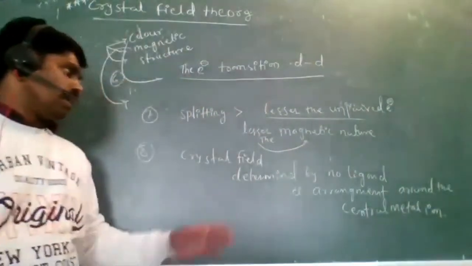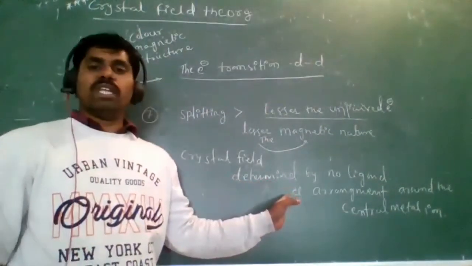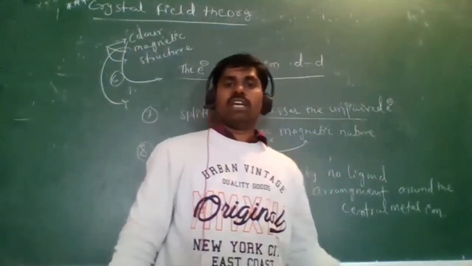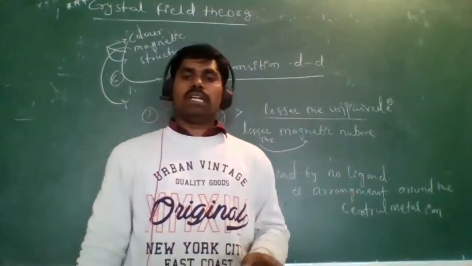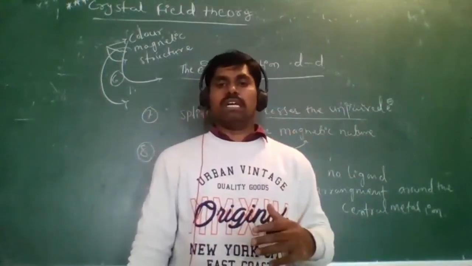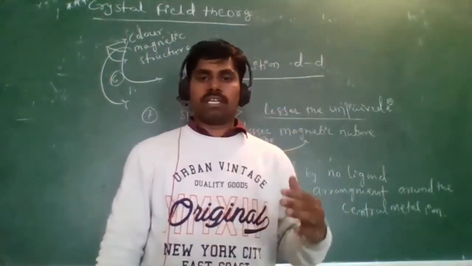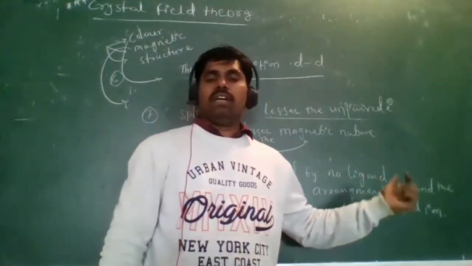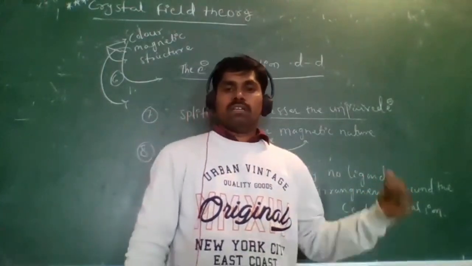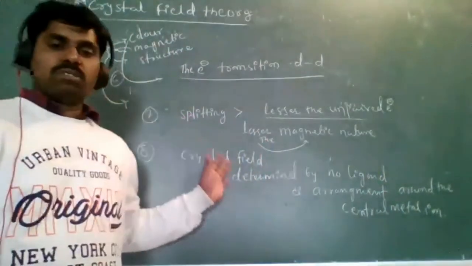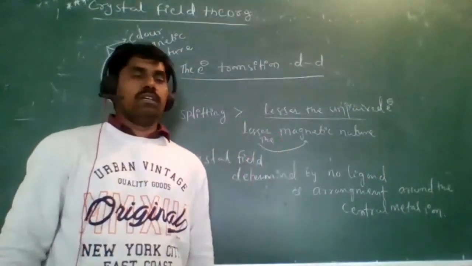Based on the number of ligands and how they are arranged around the central metal atom, we can say whether the complex is octahedral or tetrahedral, by the number of ligands and their arrangement around the central metal ion. Is that clear? These are the points about crystal field theory.